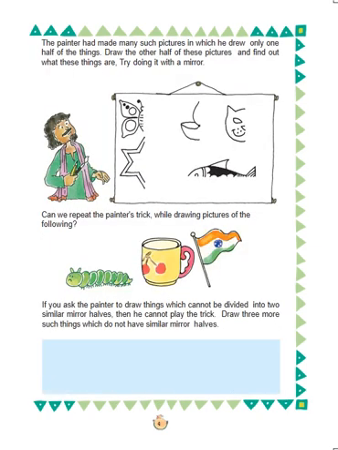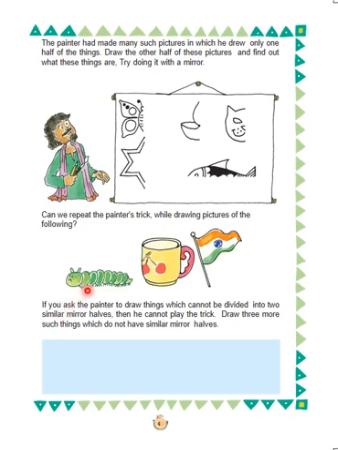Similarly, the painter had made many pictures in which he drew only half of the things. Draw the other half of the picture using a mirror and find out what these things are.